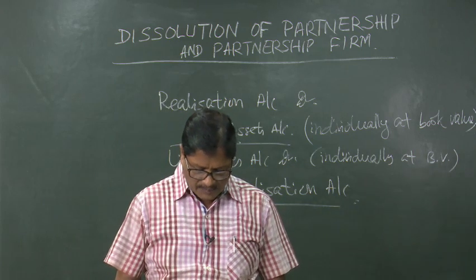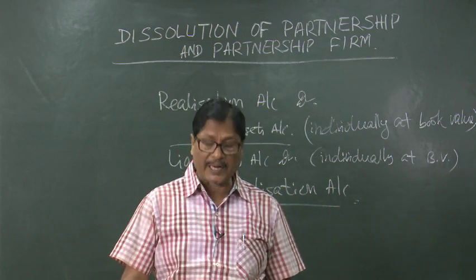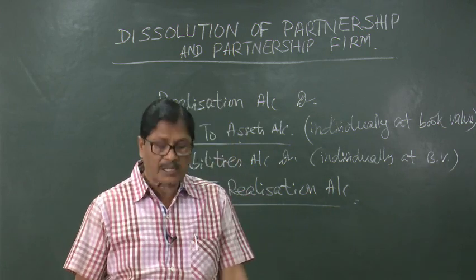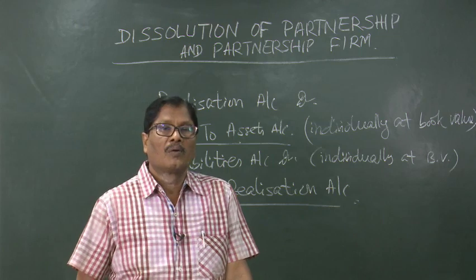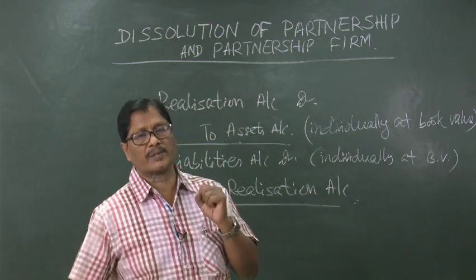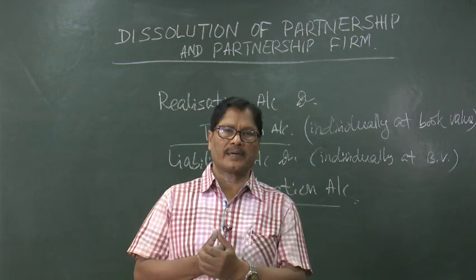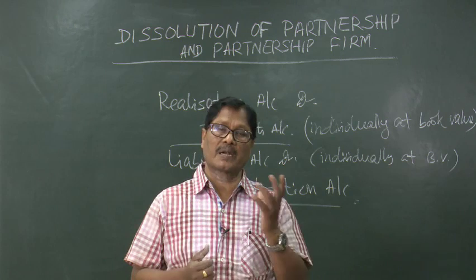Then coming to the settlement of creditors through transfer of assets. Suppose sundry creditors are 50,000 and sundry debtors are 60,000, and the creditors want to take the whole debtors of 60,000 for their 50,000.